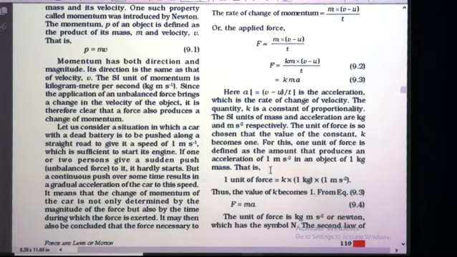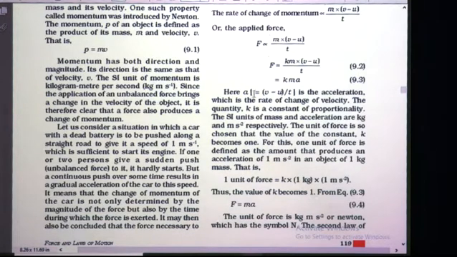So, for that the unit of force should be chosen properly. So, here one unit force is chosen. What is one unit force? It is nothing but the amount which produces an acceleration of 1 meter per second square, and object is having the mass of 1 kg.